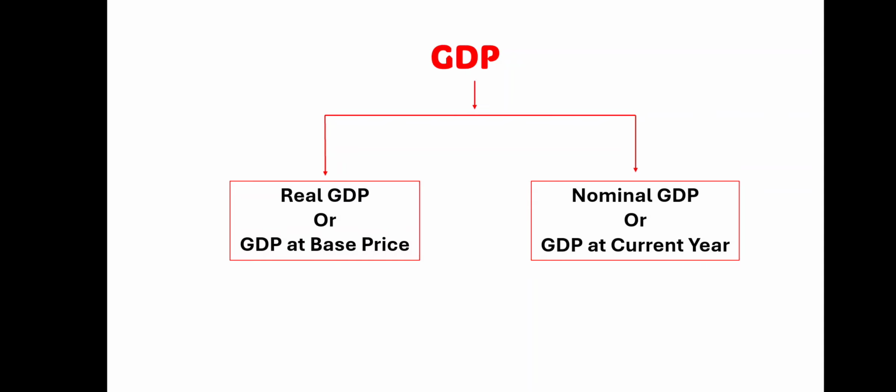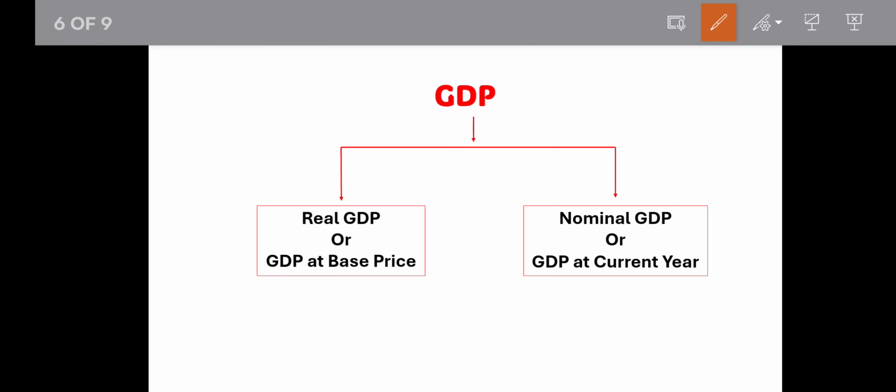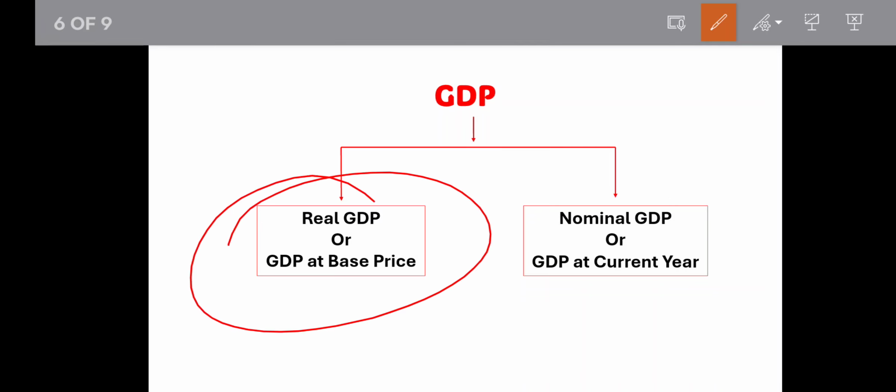Okay. But when we are calculating GDPs year after year, if we are calculating this at every current price, then we cannot see whether GDP is increasing or decreasing. As if price increases, GDP will increase. If price decreases, GDP will decrease. So we have to calculate it with a base year price. Okay.